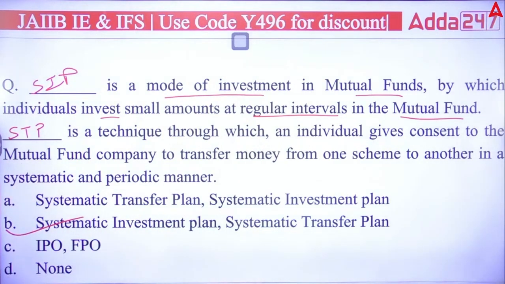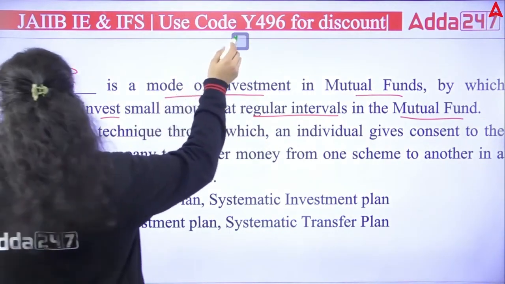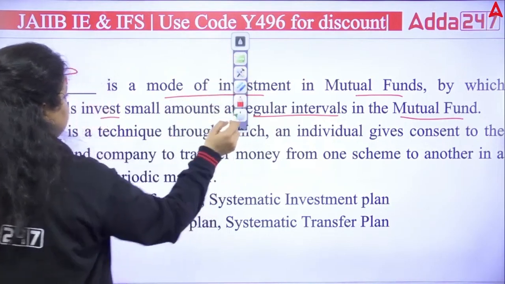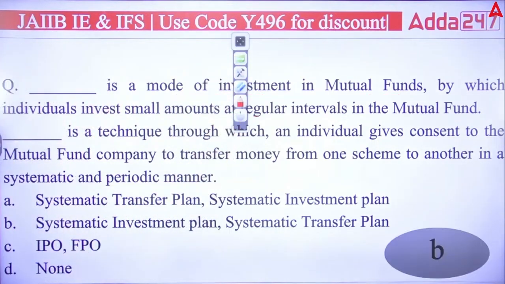The first blank is talking about a systematic investment plan, in which the investment will be done at regular intervals. And the second one is systematic transfer plan, that is investment moved from one scheme to another. So your right answer will be B here. Okay, right answer is what? It is B.